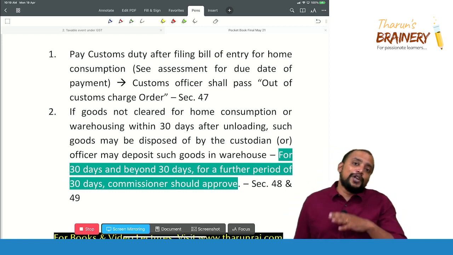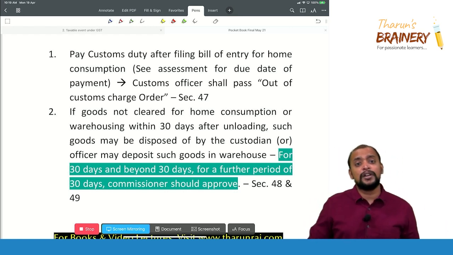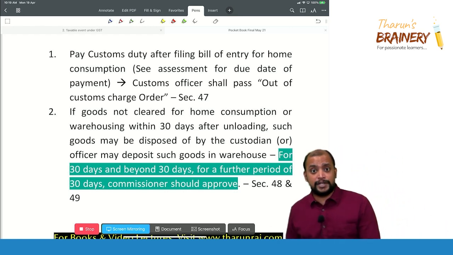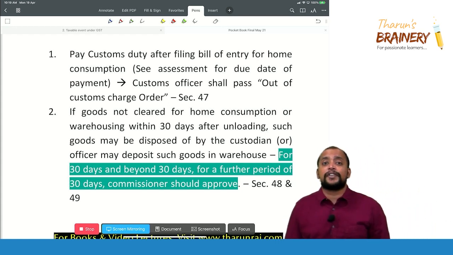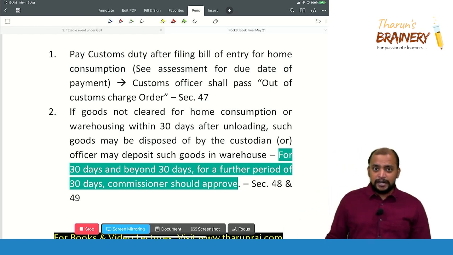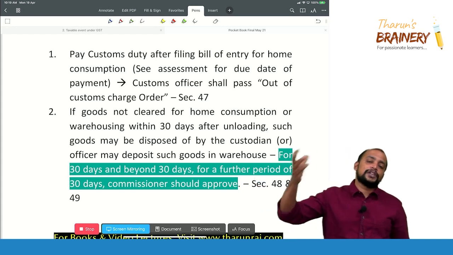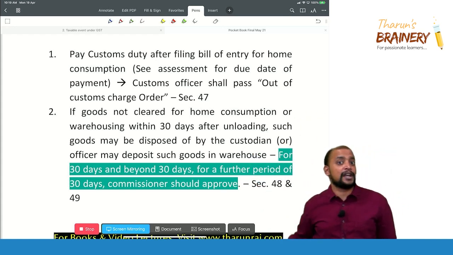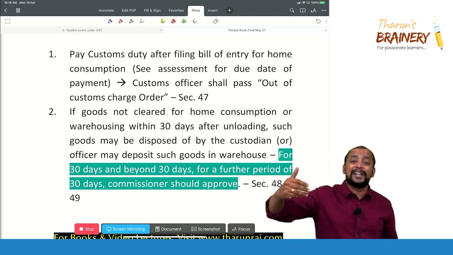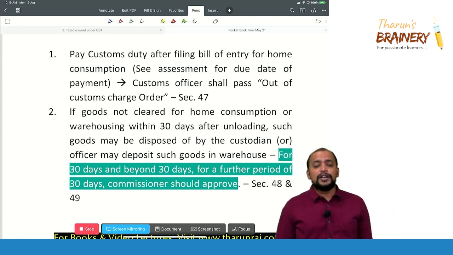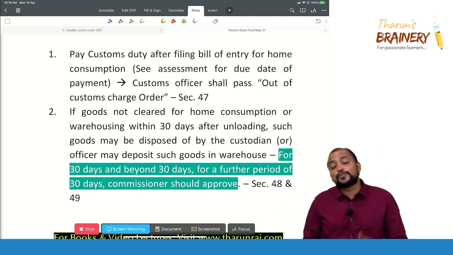If we are not doing both, that is, we are not clearing for home consumption or we are not clearing it for warehousing, in that case what will happen? Until that point of time the goods will be under the control of a custodian. Now the customs officer has two options. They can permit the goods to be warehoused, so they can take the goods and keep them in the warehouse, but this warehousing is not done by the importer, it is done by the customs officer. Or, considering the nature or value of the goods, they may even dispose of it.